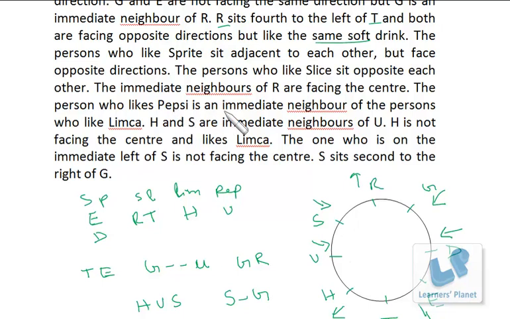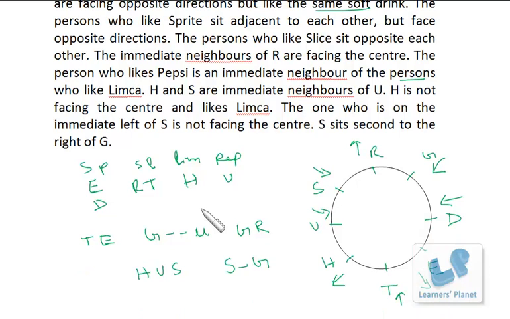Then the person who likes Pepsi is an immediate neighbor of the persons who like Limca. We know Limca is liked by H, so U Pepsi, H Limca, and S is also Limca, because it's given over here.